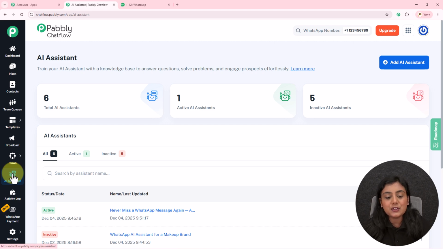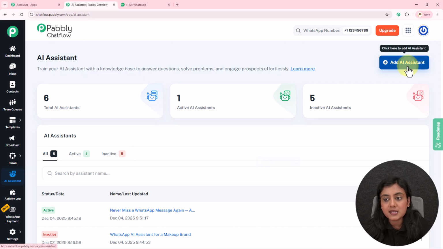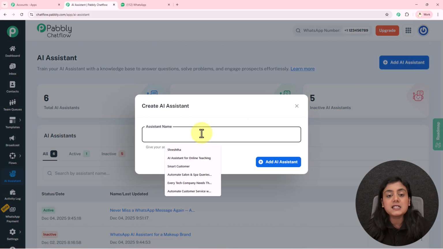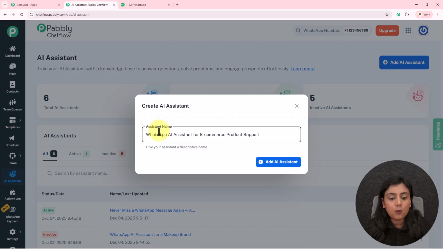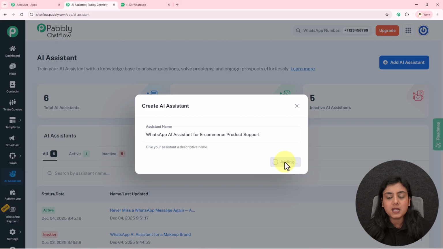Okay, so now to create an AI assistant inside our Pabbly Chatflow account, simply click on this Add AI Assistant button, and firstly we have to name our assistant. So for the name of my assistant, I will give it as WhatsApp AI Assistant for e-commerce product support. Okay, so this is the name of my assistant.